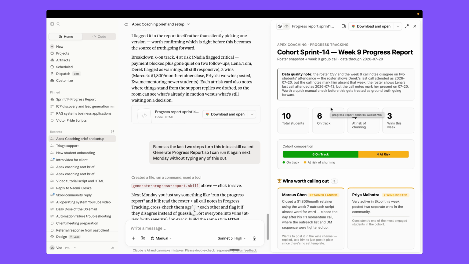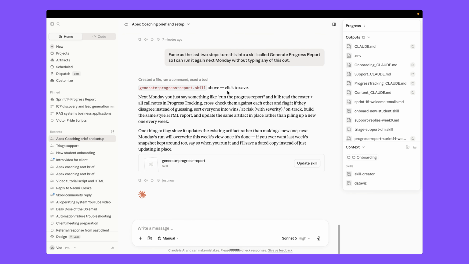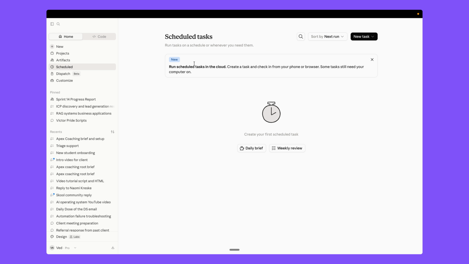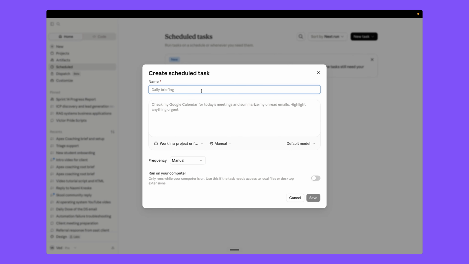and discuss with your team, right? So this is all about the skill that you're creating, and also you can come here to schedule it, and you can just add a task here, so you can set it up manually. So let's say we want to generate this type of reporting on each Monday before our team meeting. So you can simply come here and just tell it Monday team reporting, right?